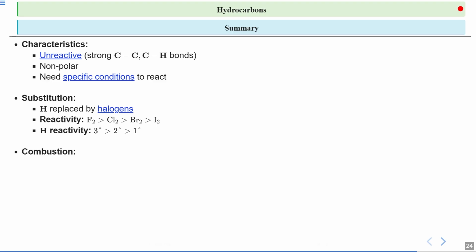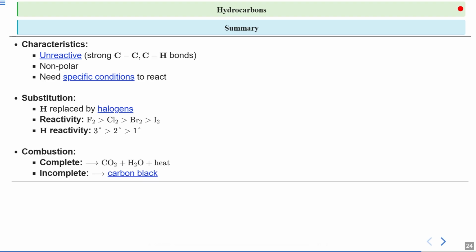Next, we have the combustion of hydrocarbons. In complete combustion, hydrocarbons react with oxygen to form carbon dioxide, water, and heat. This is similar to how gasoline burns in a car engine to release energy. Incomplete combustion occurs when there is not enough oxygen, leading to the formation of carbon black, which is a form of soot. This can happen in poorly ventilated spaces and is a safety concern.